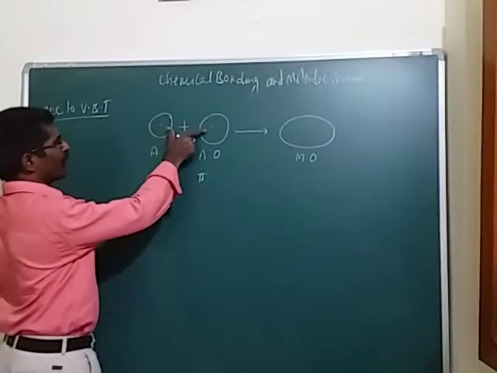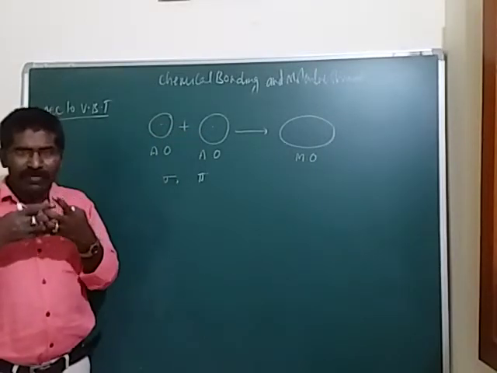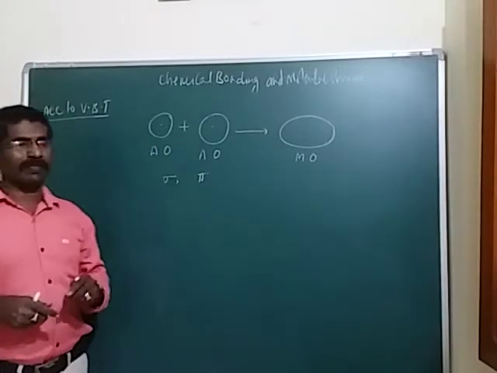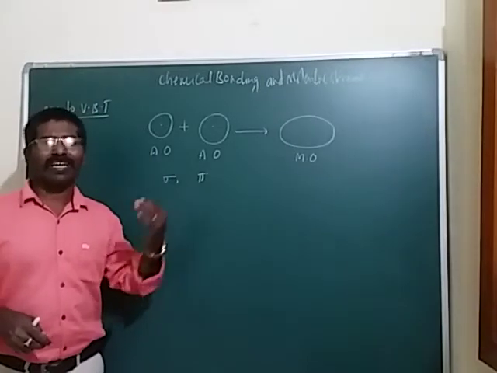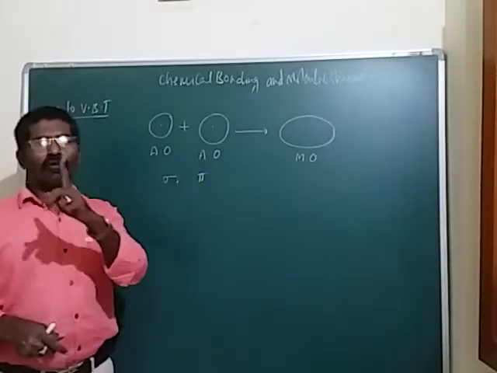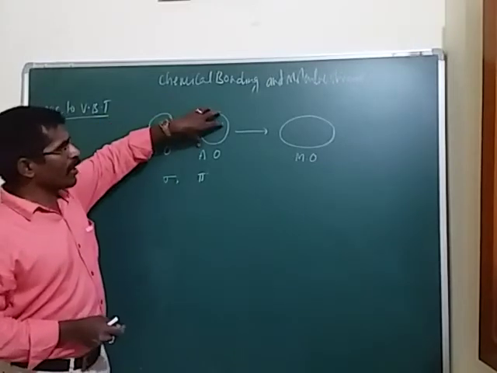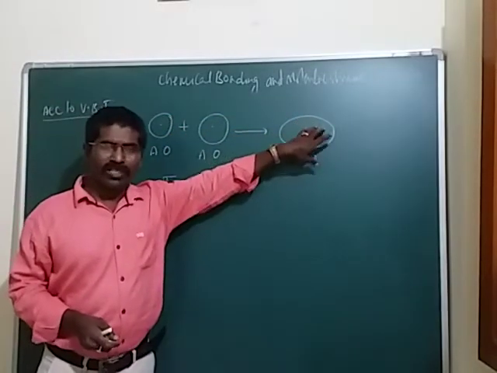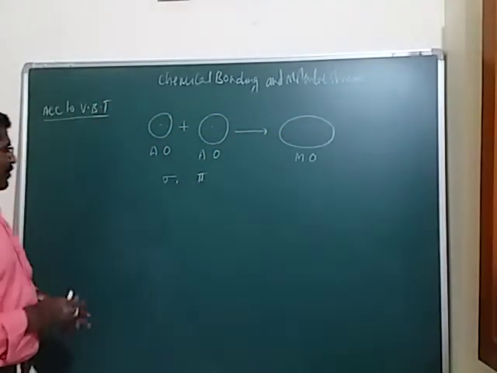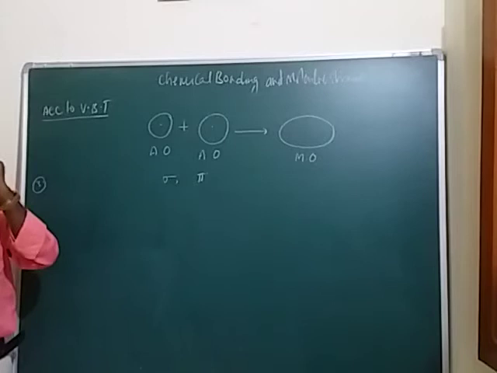Now here, how many atoms are combining with each other? How many atoms are participating in the bond formation? Two atoms are participating. How many molecular orbitals are generated in that combination? Only one molecular orbital. Now in this combination, two atomic orbitals are participating, but it should produce only one molecular orbital. But at the same time, according to the molecular orbital theory,